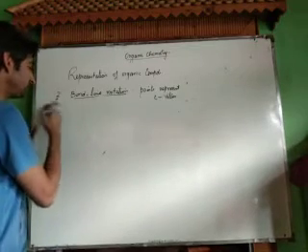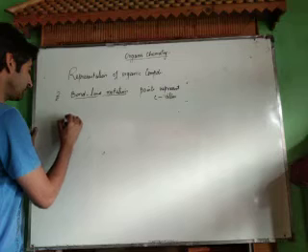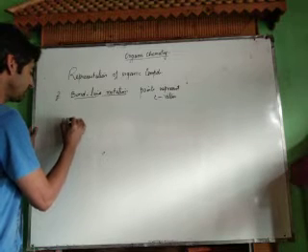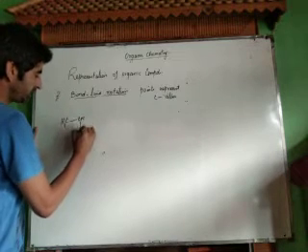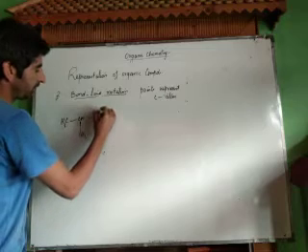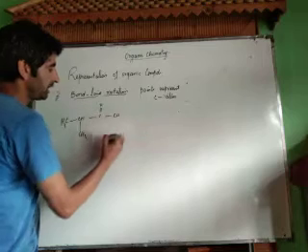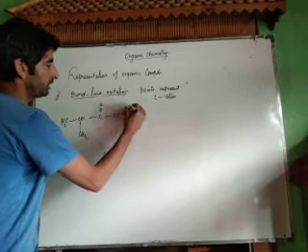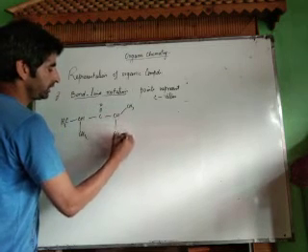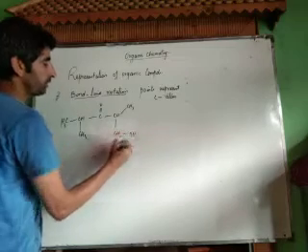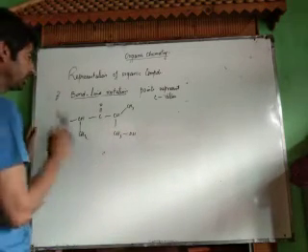Now represent this molecule in bond line notation. We are given a molecule: CH3, CH, CH3, C double bond O, single bond CH, single bond CH3, single bond CH3 OH. You have to represent this molecule in bond line notation.